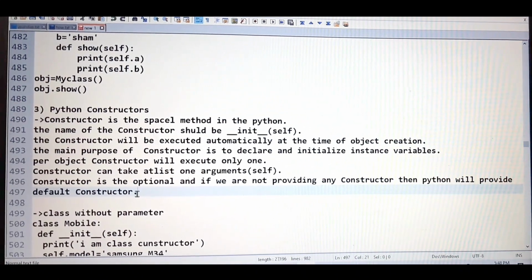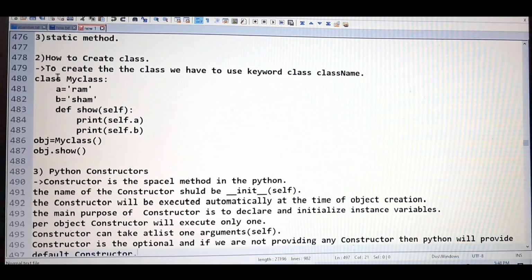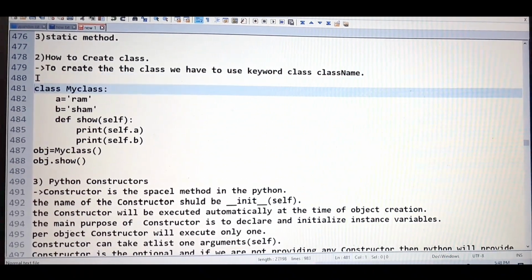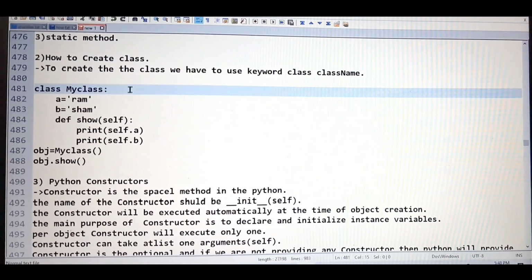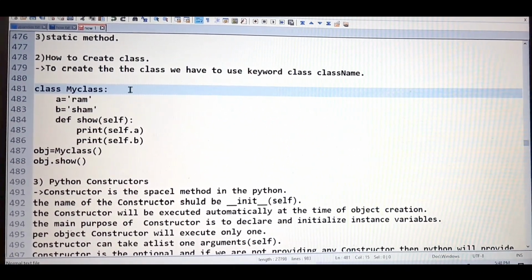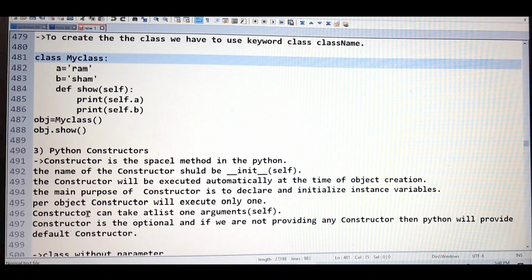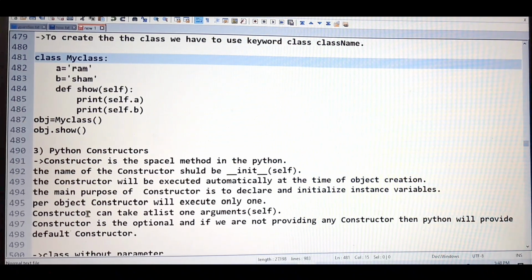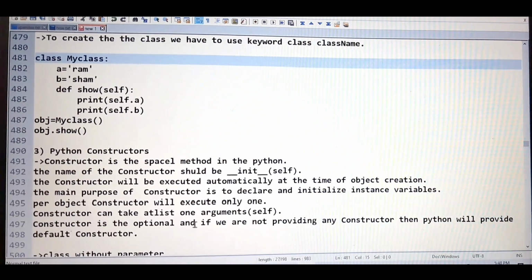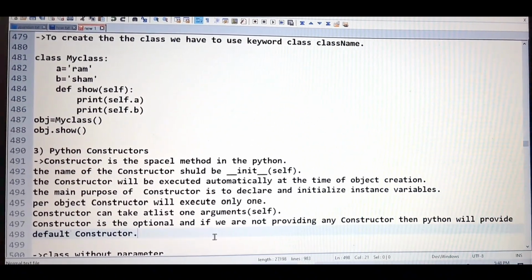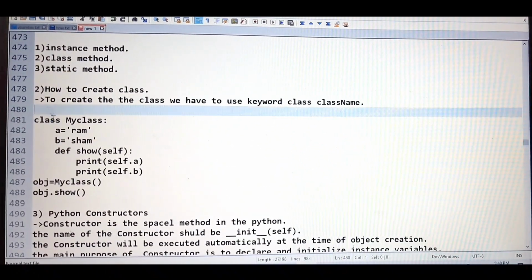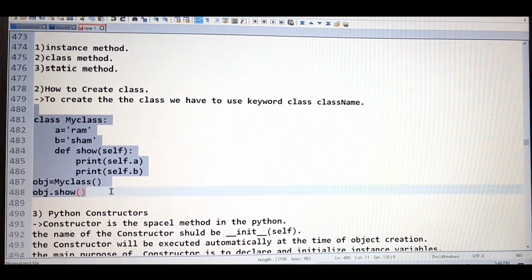So if you remember, here only, this is our first class, whatever we have created. Here you can see we have not used the constructor. So as I told you, the last line of my definition, constructor is optional. Because of that only, I have not used it in my first example. And if we are not providing the constructor, at that time Python will provide the default constructor. The same thing I have written here only. So this is the example of the class without constructor, you can say like that.